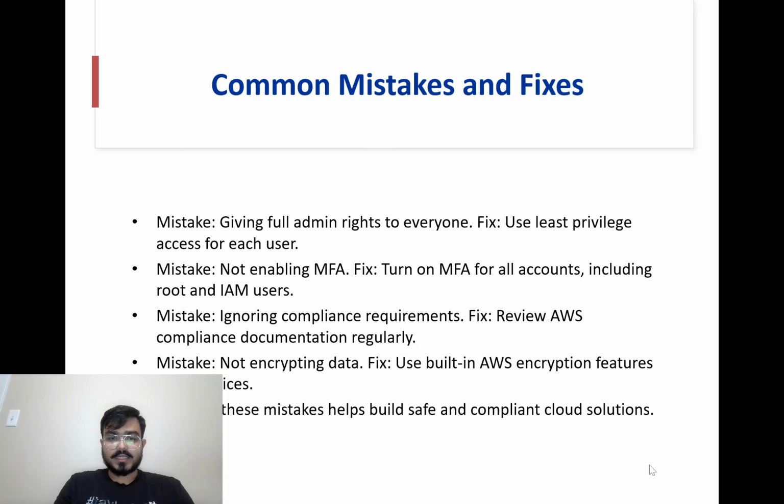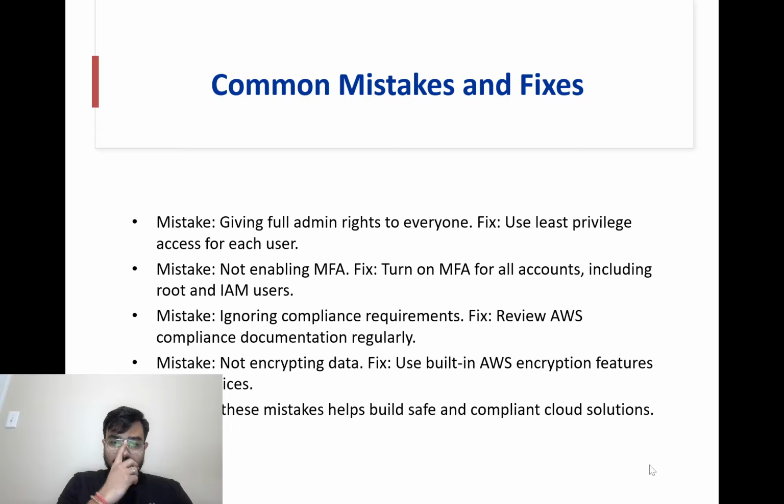Let's see some common mistakes. Let's look at some common mistakes people make in IAM and compliance. One mistake is giving everyone full admin access. That's risky, so always follow the least privilege principle. Another mistake is forgetting to turn on MFA, which makes an account an easy target. So always enable MFA for all users.